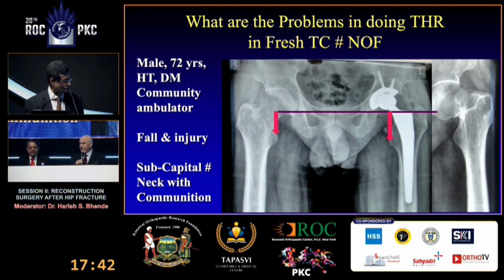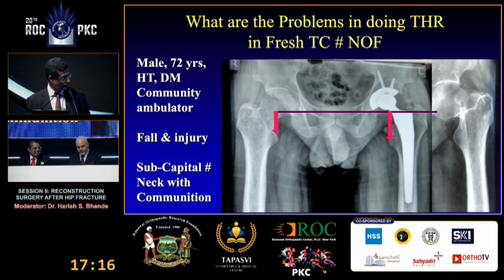So if that's what's concerning you on the table, but listen, I'm a hip surgeon. If someone comes in with a hip problem, they're going to get a hip replacement. I'm not putting in a bipolar in anybody. So I think the way to mitigate the leg length discrepancy is to increase the offset. But if you increase the offset too much, you can get other problems. So everything has to be taken into account.